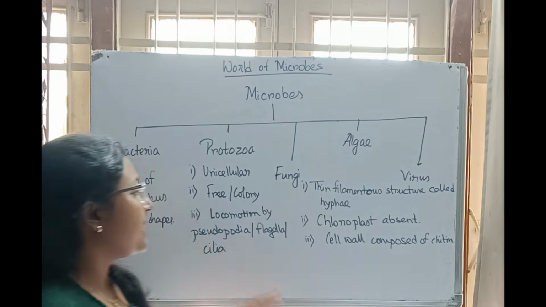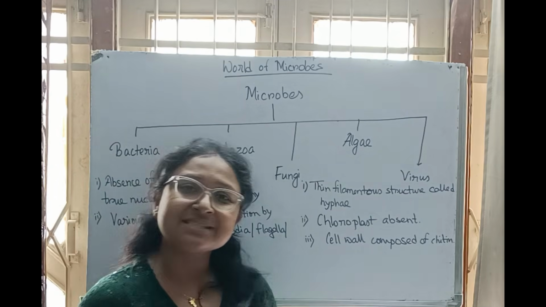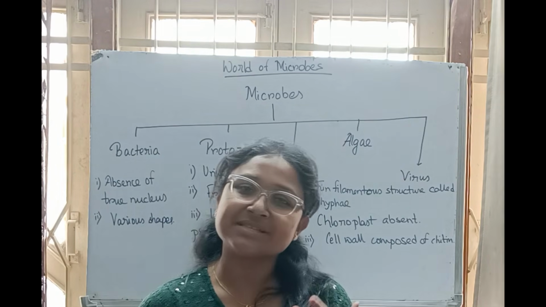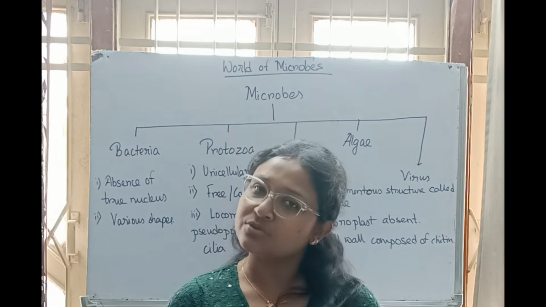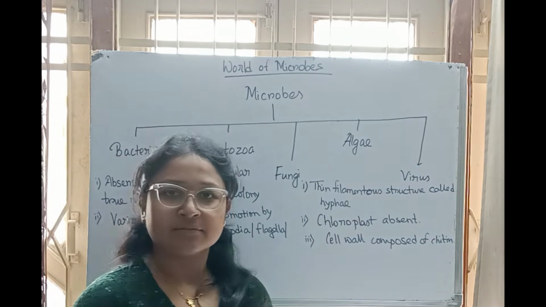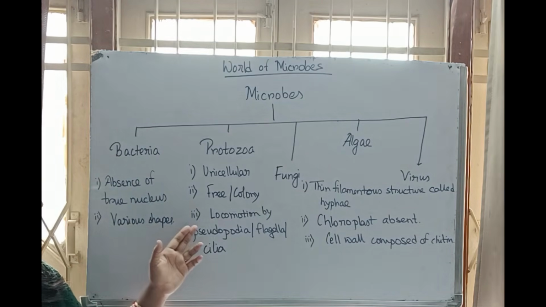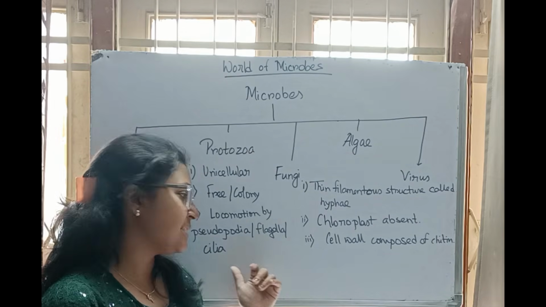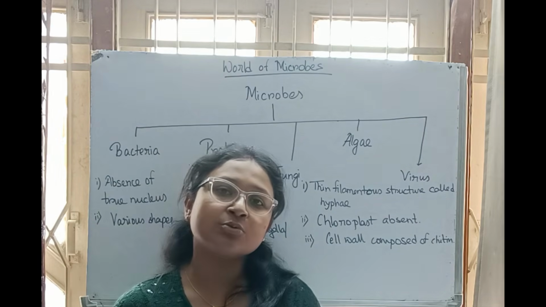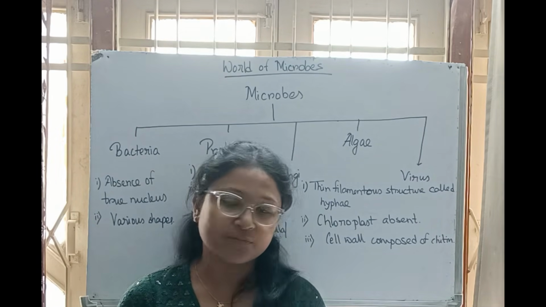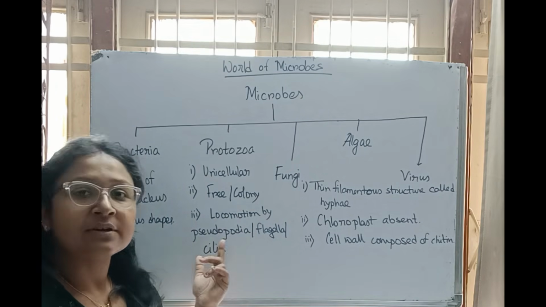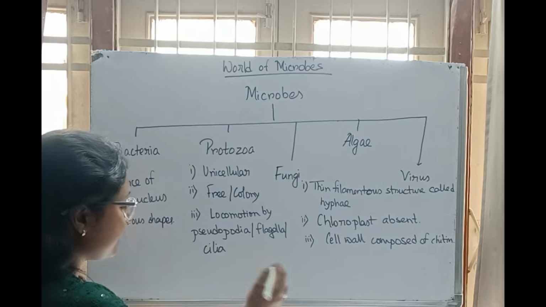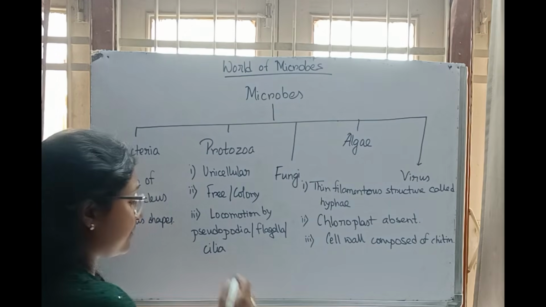After that, free or colony, that means they can live single for all their life, or they can live in a colony together to survive its life. The next one, locomotion by pseudopodia, flagella, cilia. Like we have the locomotory organ as limbs, our hind limbs, same way, this type of protozoa have pseudopodia. If I give an example, amoeba.